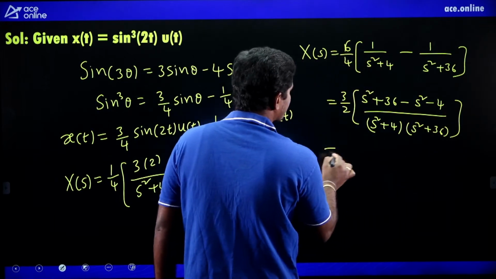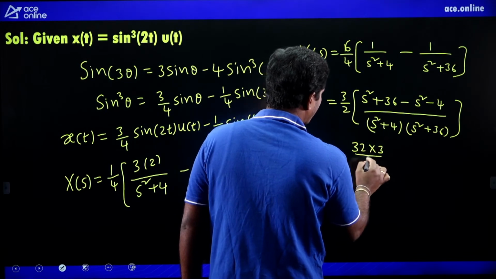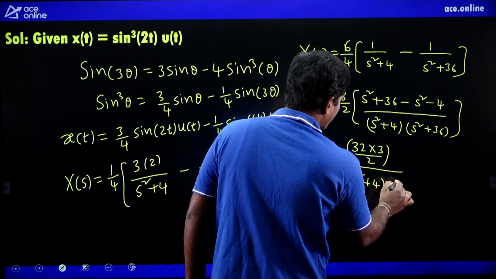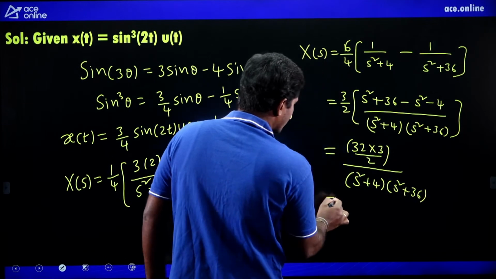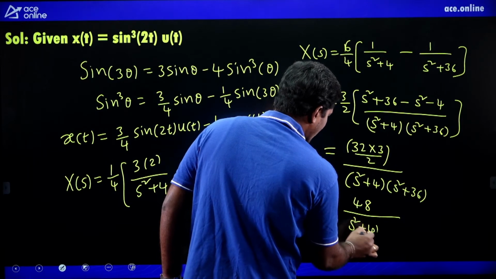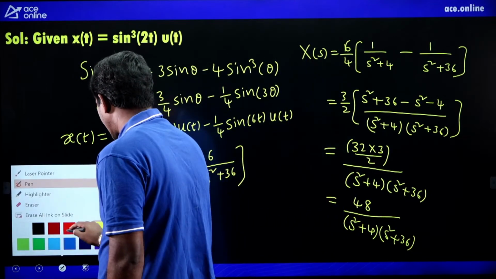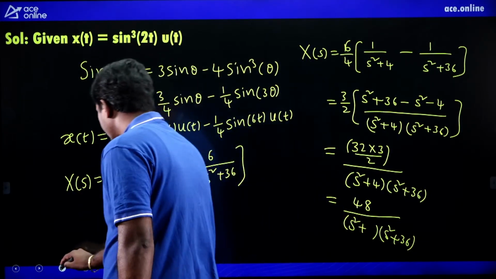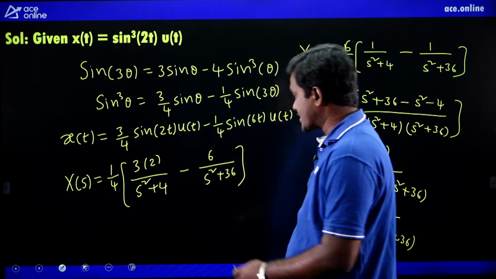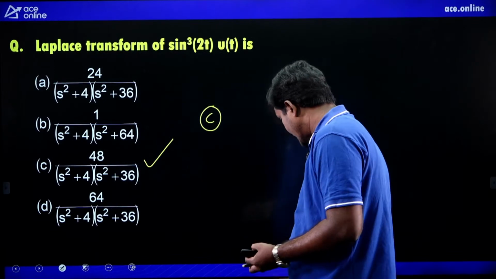So s square cancels, leaving 32. 32 into 3 divided by 2 divided by s square plus 4 into s square plus 36. So 16 into 3 is 48: 48 divided by s square plus 4 into s square plus 36. Check the options once. C is the right option.